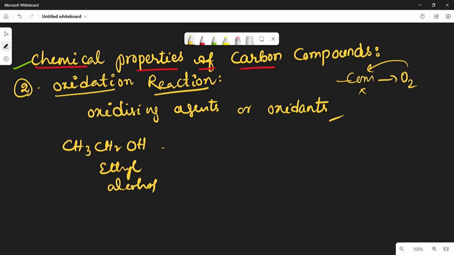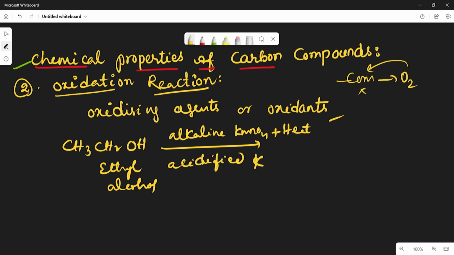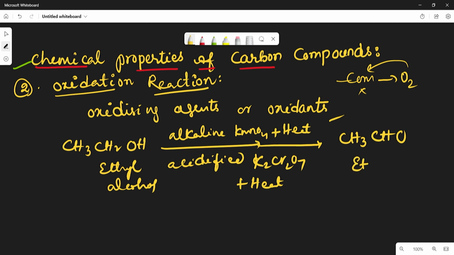When this ethyl alcohol is treated with alkaline KMnO4 and then heat, or acidified K2Cr2O7 plus heat, potassium dichromate, then we get CH3CHO, which is ethanal, or acetaldehyde. After that it becomes CH3COOH, which means acetic acid or ethanoic acid.